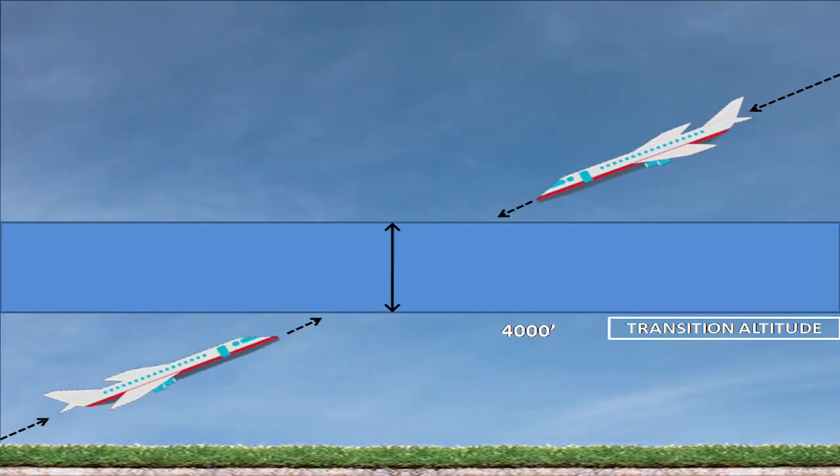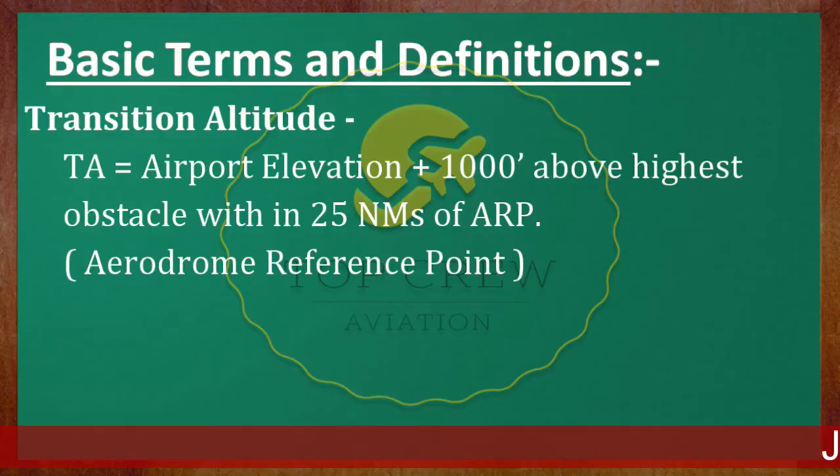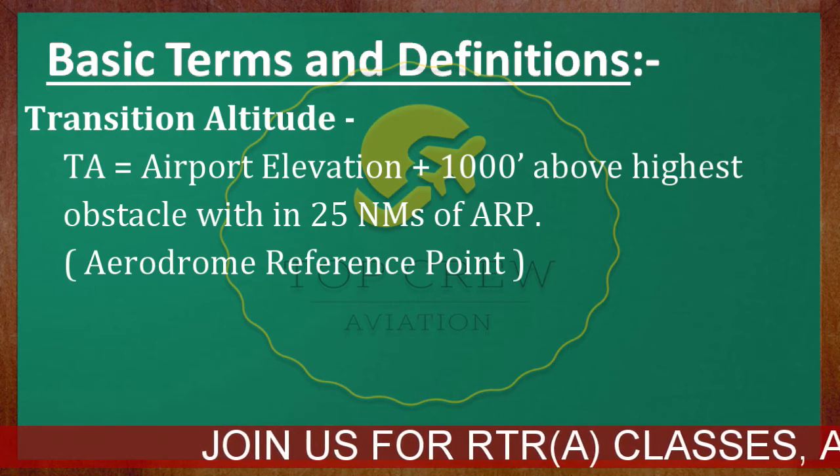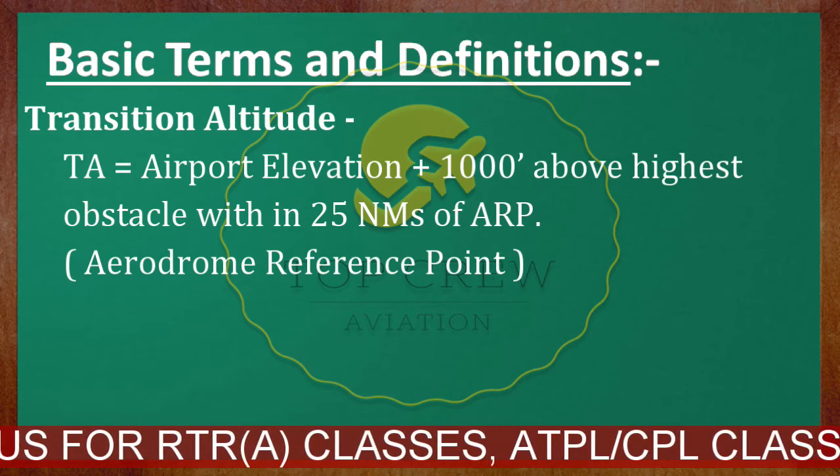That is why I told you it could be a different number in different countries, because the highest obstacle could be of a different height and we need to add 1000 feet to that, guys. I'm sure most of you would have understood this, because we are including the highest obstacle. So we decide transition altitude to clear the obstacles, guys.